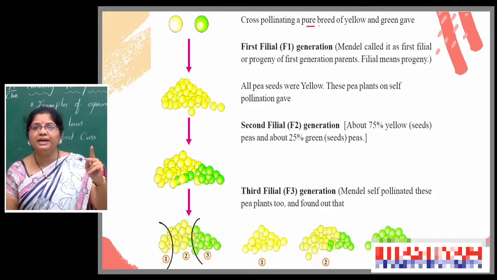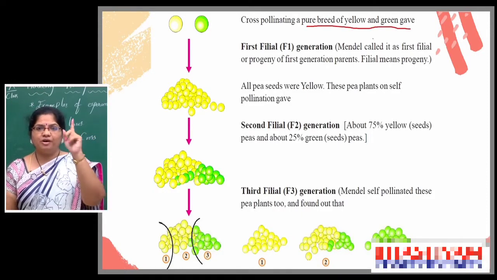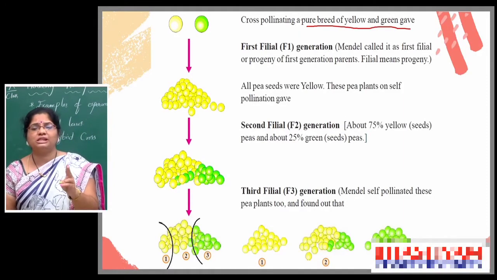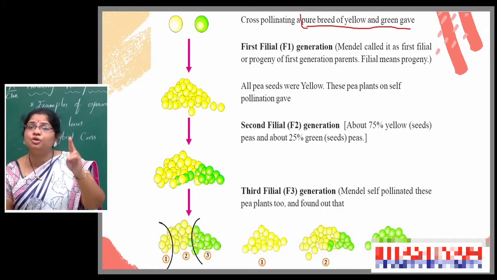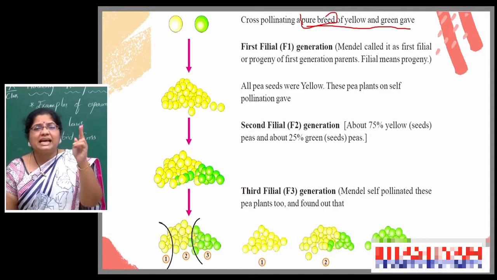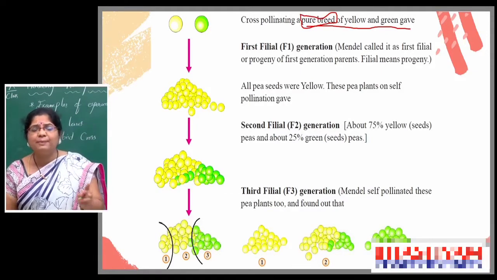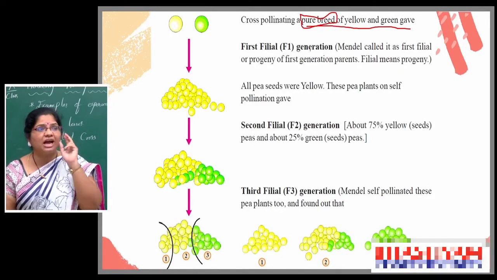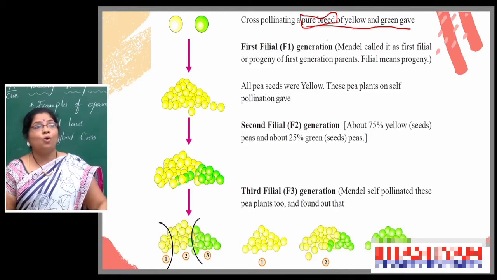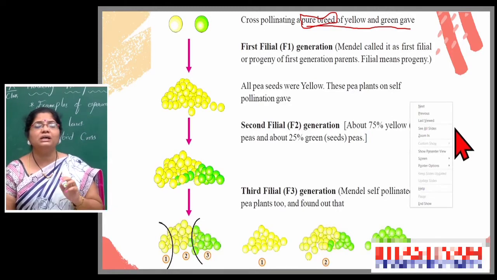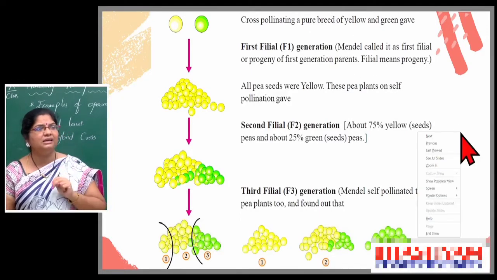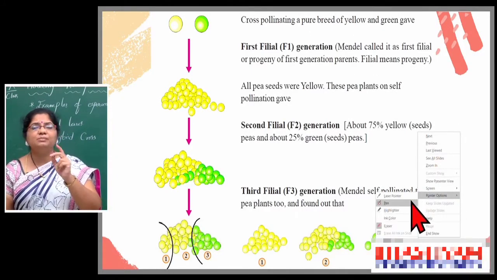What is meant by pure breed? For one character, two alleles or two factors are responsible, and the two factors should be similar. Those breeds which have two similar factors to exhibit one character are called pure breeds. Such two breeds Mendel selected. One is purely yellow seed and the second one is pure green seed. That means the yellow seed came from similar alleles and the green seed also came from similar alleles.